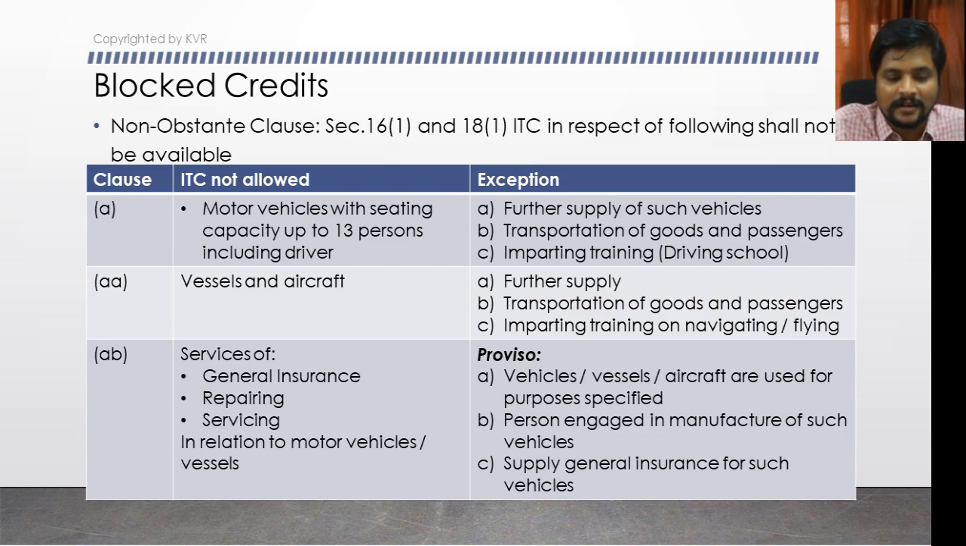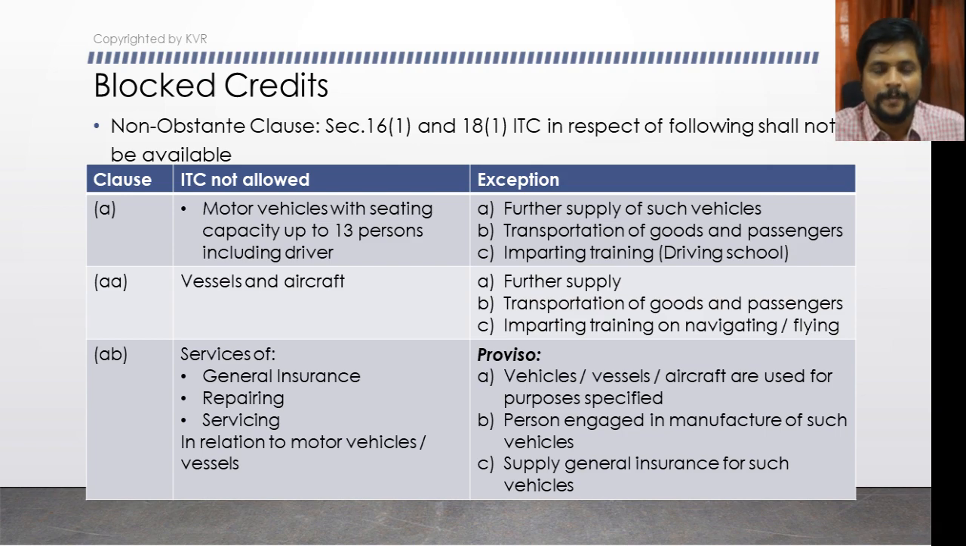But ITC on these services is eligible if the goods are falling under the exception scenario. We discussed the exceptions for the motor vehicles or vessels. If it is falling within the exception scenario, then ITC on these items is also eligible. If it is falling within the blocked credit scenario, then ITC on these also will not be eligible. Okay, there is a proviso under this clause. Vehicles or vessels or aircraft used for the purposes specified only. Then persons engaged in manufacture of such vehicles or supply of general insurance for such vehicles. So these are all the items provided under the proviso.